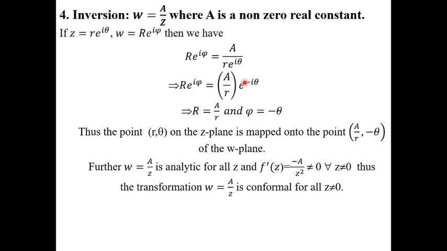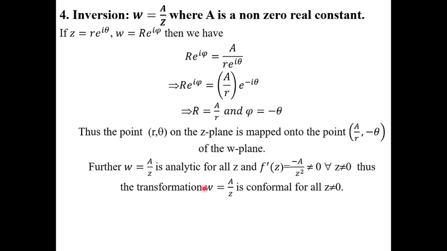Means in the Z plane r is in the numerator, in the W plane r is in the denominator. Means here it is inverted, from numerator to denominator. In the Z plane the angle is positive, here the angle is negative. Hence the point r comma theta on the Z plane is mapped or transformed to the point A by r comma minus theta on the W plane. Okay, on the W plane.